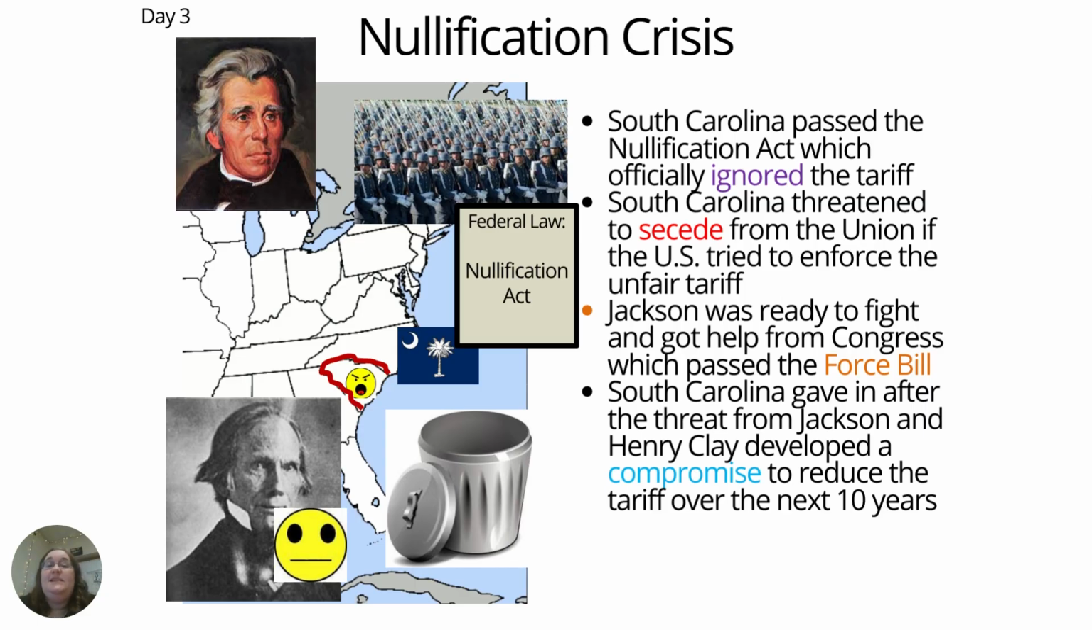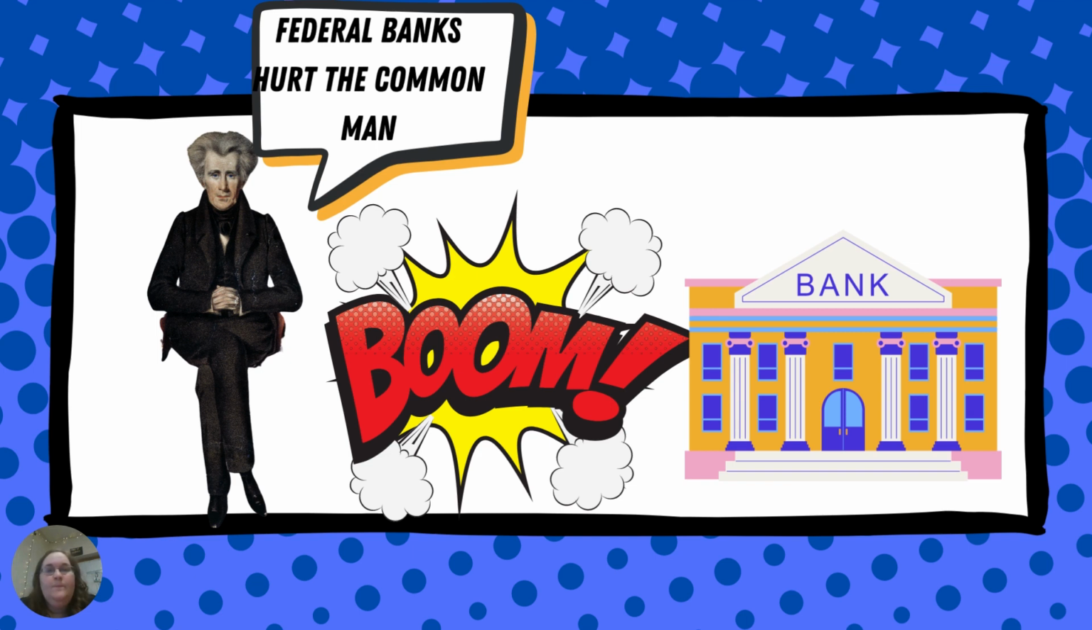South Carolina passed the Nullification Act, which officially ignored the tariff. South Carolina threatened to secede, or leave the Union, if the U.S. tried to enforce the unfair tariff. Jackson was ready to fight and got help from the Congress, which passed the Force Bill. South Carolina gave in after the threat of Jackson, and Henry Clay developed a compromise to gradually reduce the tariff over the next 10 years.